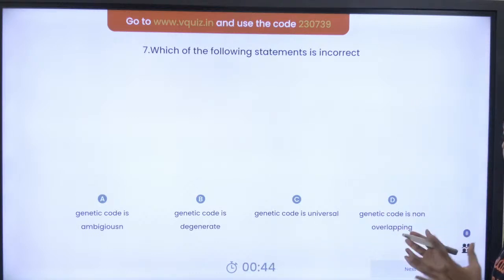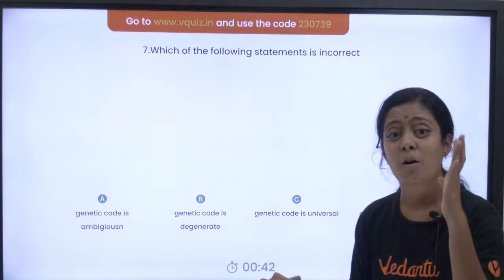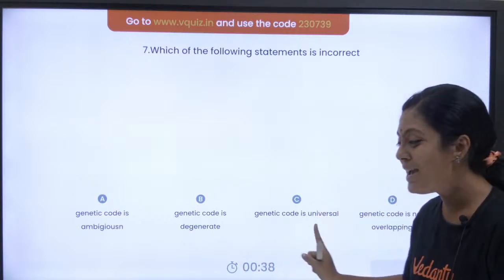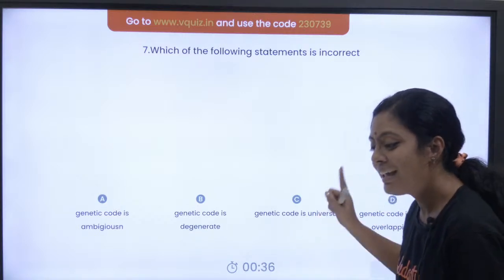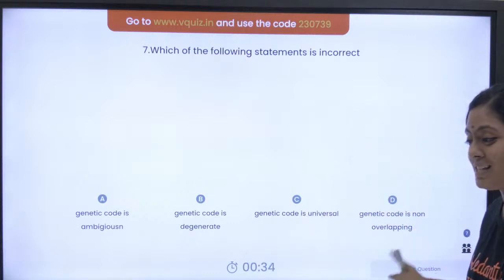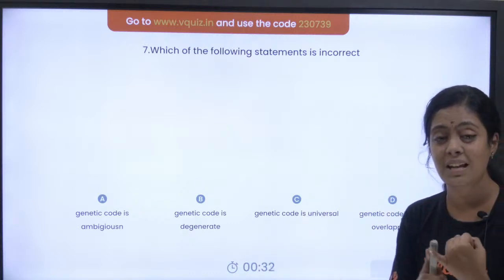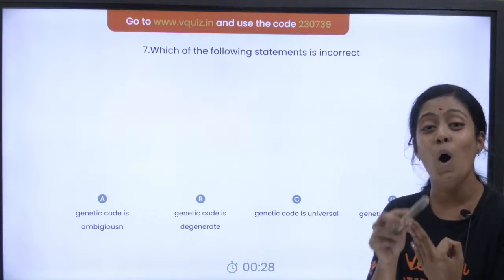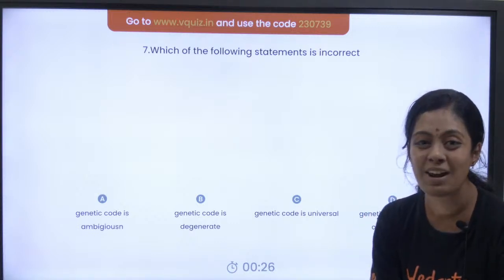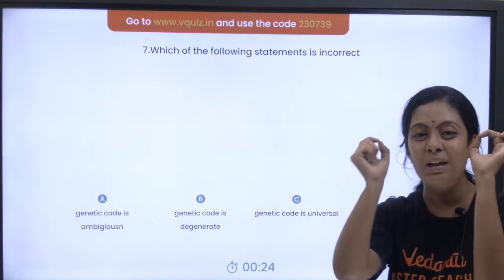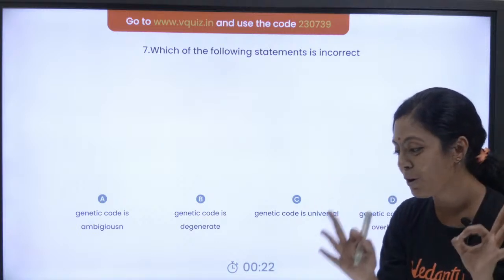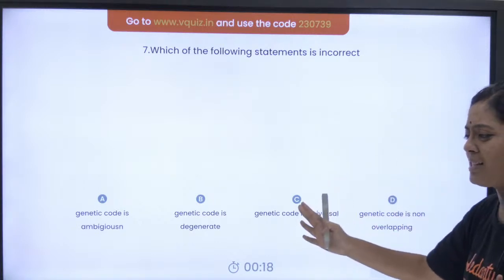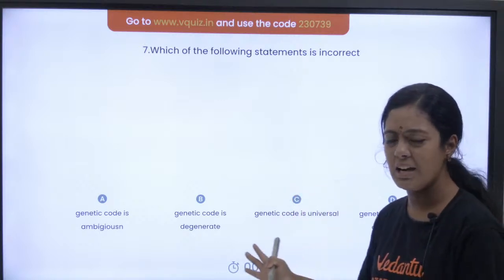Yeah, what is the answer for this, pasangala? This is based on what your textbook gives as the features of genetic code. Can anyone tell me the right answer? What are the genetic code features? It is universal, it is degenerate, it is non-ambiguous, non-overlapping. Correct? Remember them like keywords in your mind, pasangala. What is the right answer here? Anybody? I'm waiting for the answer. Come on, pasangala, very easy question.